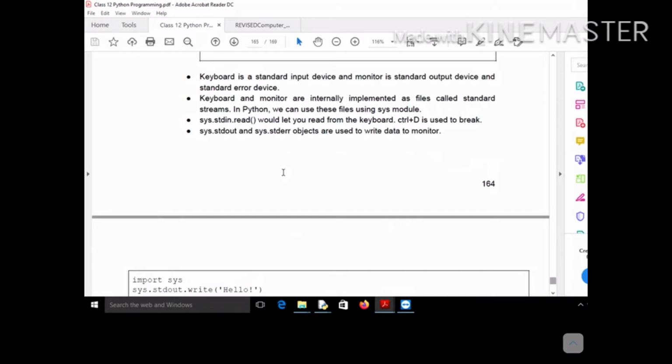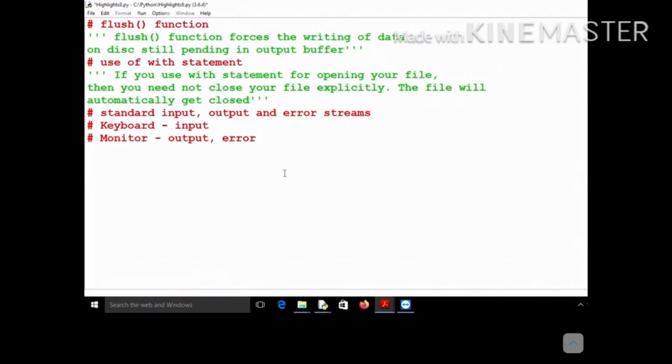So internally keyboard and monitor are also treated as files, and these files are given some special name, that is standard streams. So keyboard and monitor are your files which are also called standard streams. Keyboard is the input device, monitor is the output and error device, and they are internally implemented as files, and these files are given the special name standard streams.